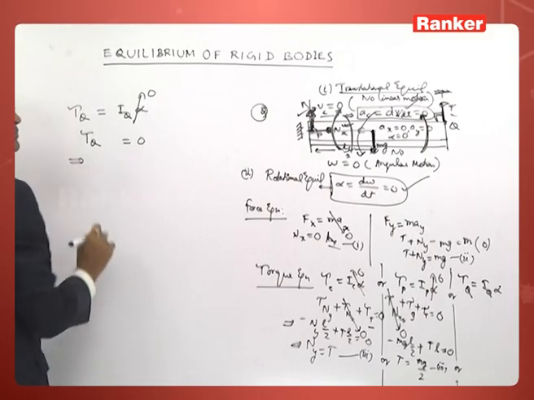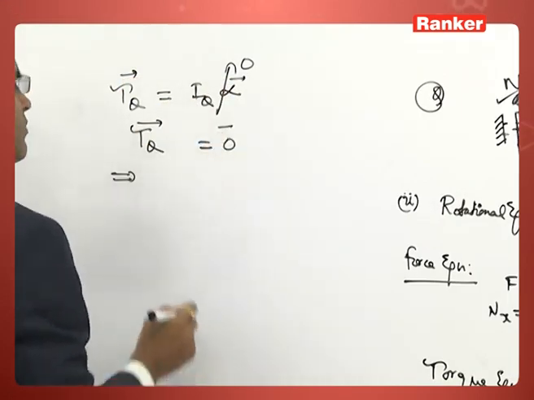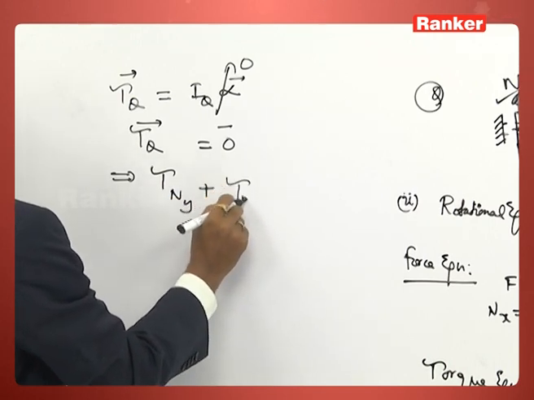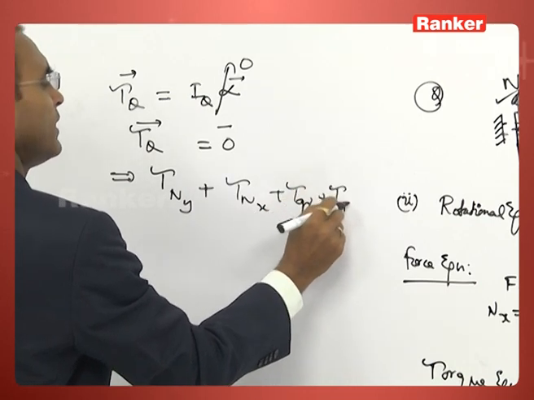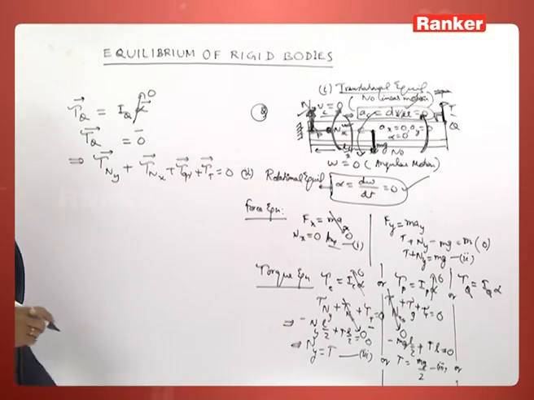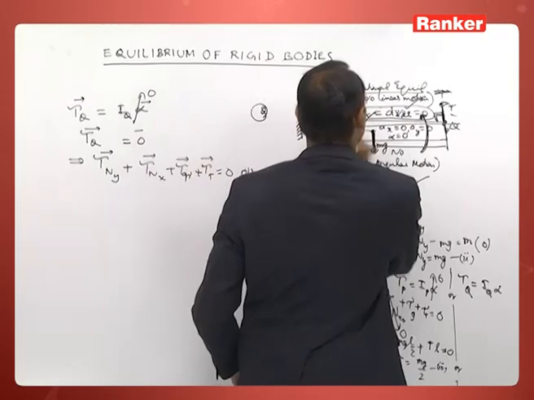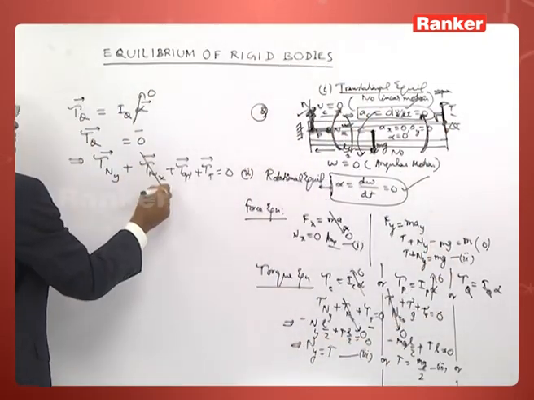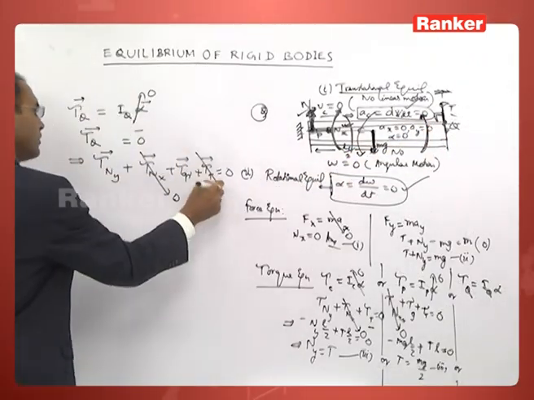Tau Q, the torque about Q, is produced by Ny, Nx, gravity, and tension. This is vectorial. Nx passes through this point and cannot produce a torque. Tension passes through this point and cannot produce a torque.